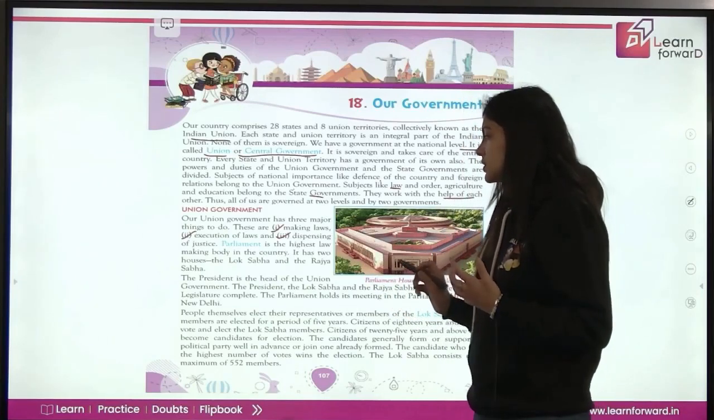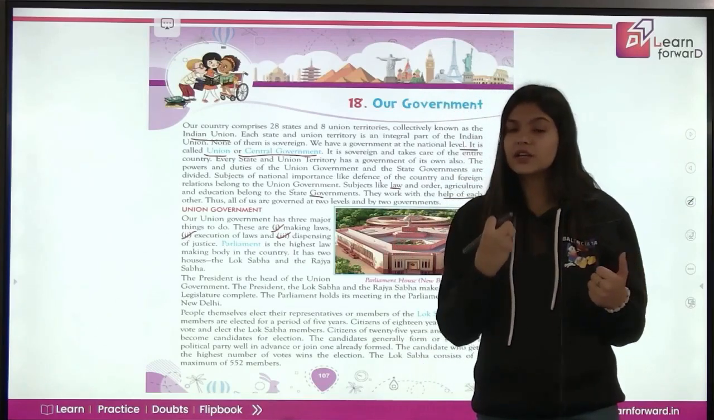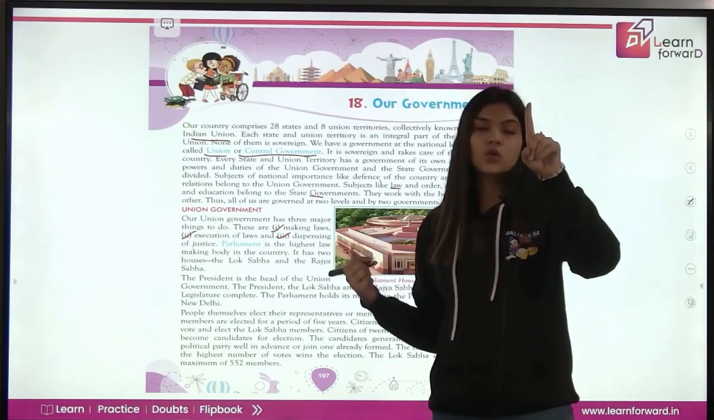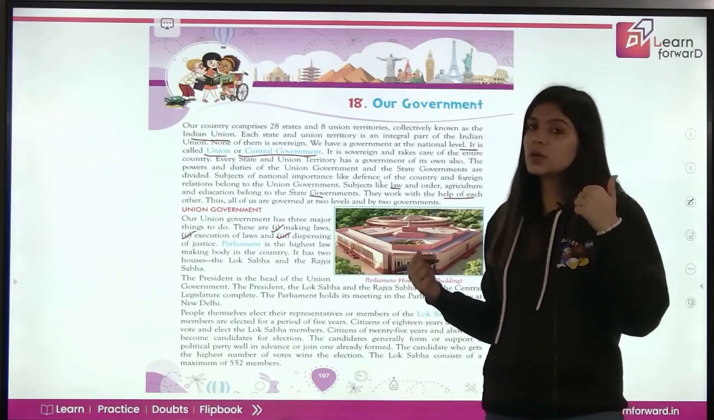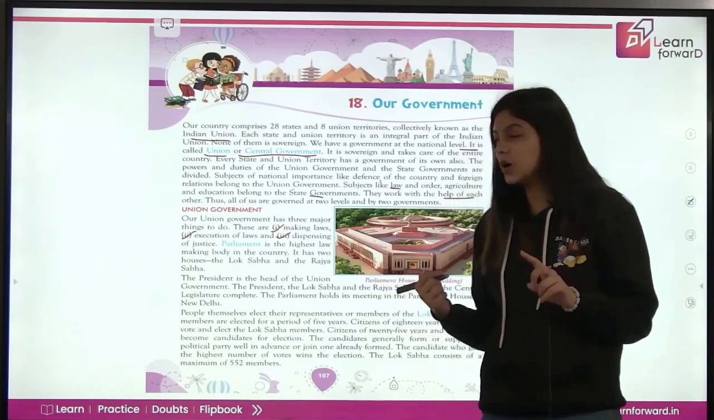Now parliament is the highest lawmaking body in the country. So who has the right to make laws? The highest lawmaking body is the parliament. It has two houses. The first is Lok Sabha, the second is Rajya Sabha. Lok Sabha is also known as the lower house and Rajya Sabha is also known as the upper house.